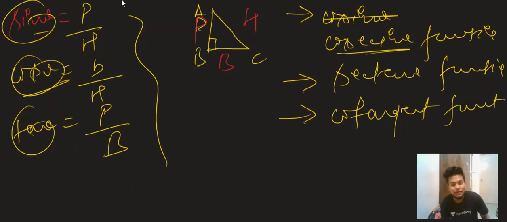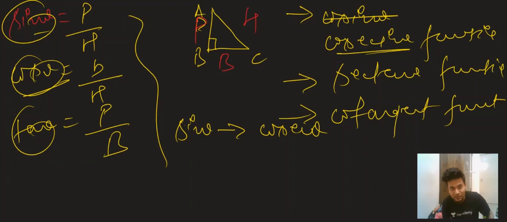So we already know sine theta, cos theta, and tan theta. The opposite of sine theta is cosec theta. The opposite of cos theta is sec theta. The opposite of tan theta is cot theta. So finding the value of these three is very easy. The opposite of sine is cosec. So what will cosec theta be?